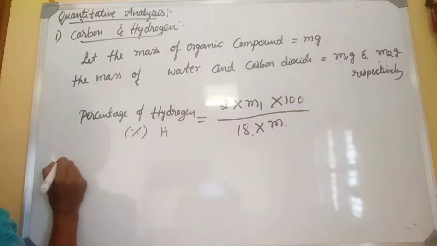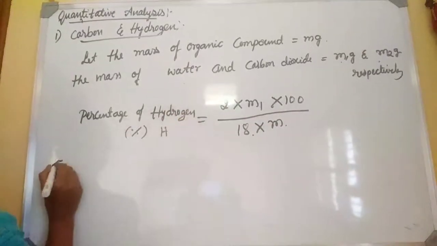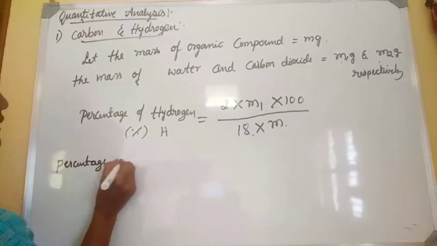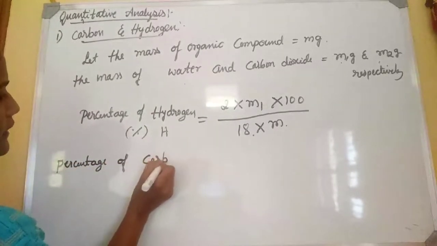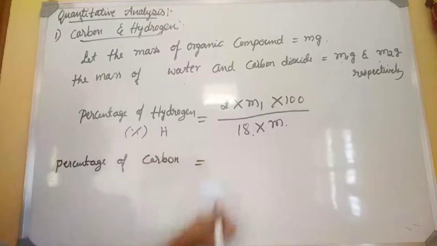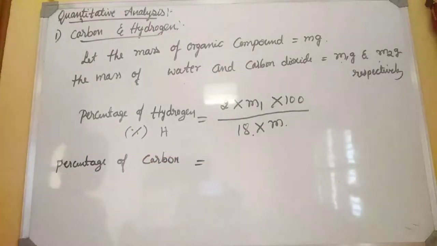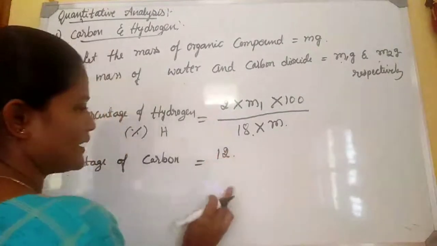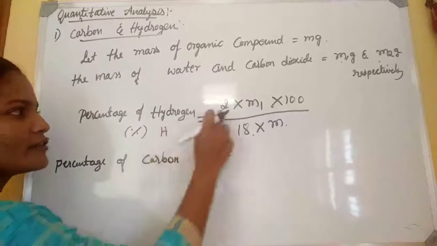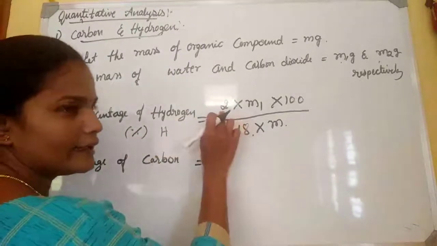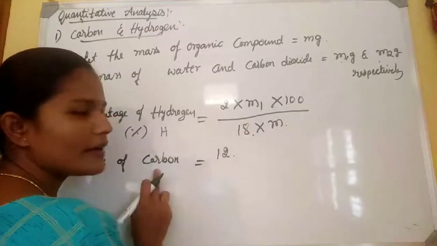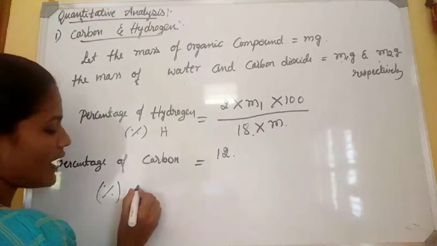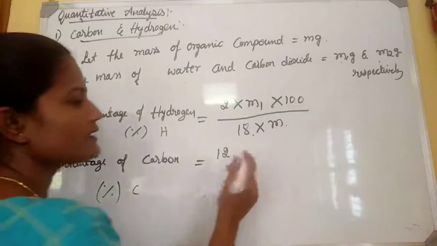Then we are going to calculate the percentage of carbon. The molecular mass of carbon is 12. The molecular mass of hydrogen is 2, so we took 2 there. Here we take 12 because the molecular mass of carbon is 12.